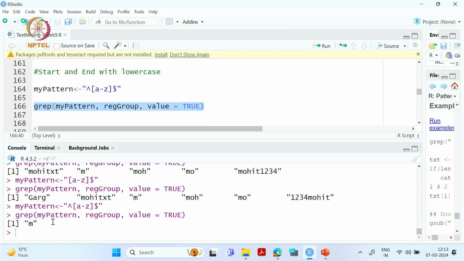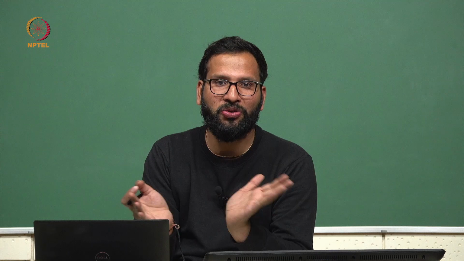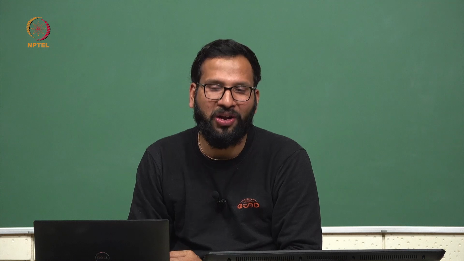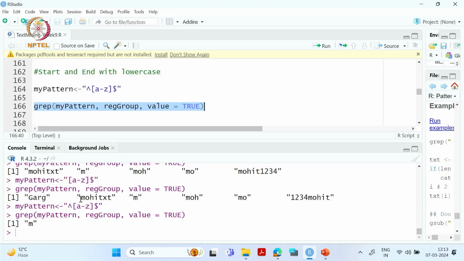So now it gave me only the word M, which has only one alphabet, which is of course one alphabet in lowercase. That means it is matching that it's starting also and ending also in lowercase. But I was looking for the output like this. I want this or maybe this. So somewhere something is missing.